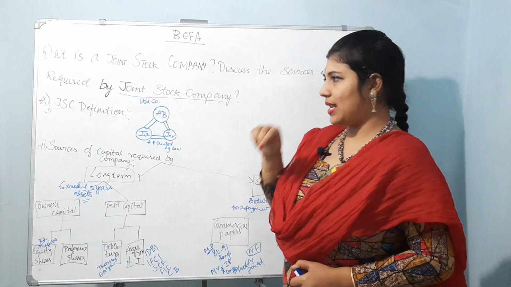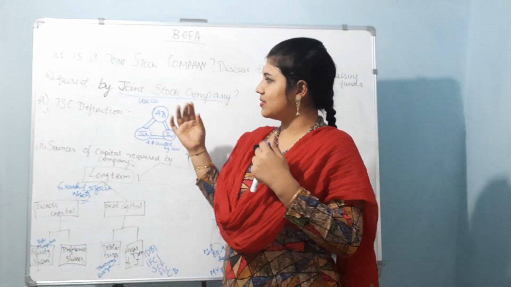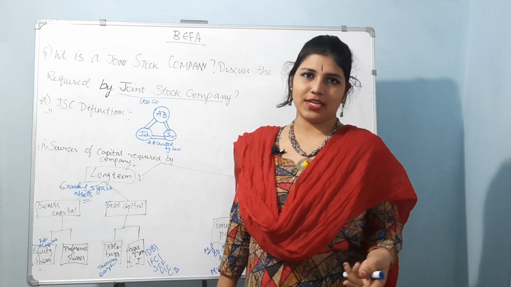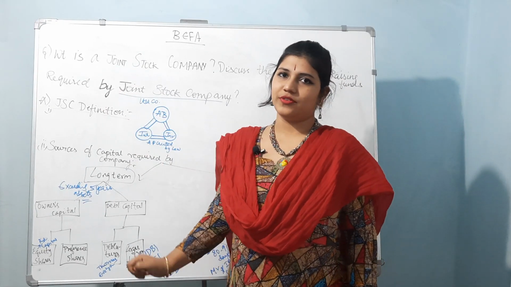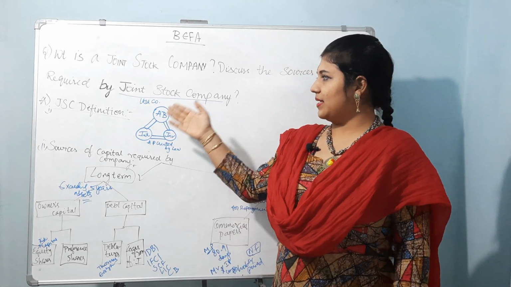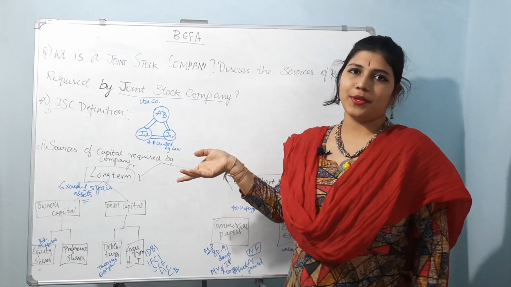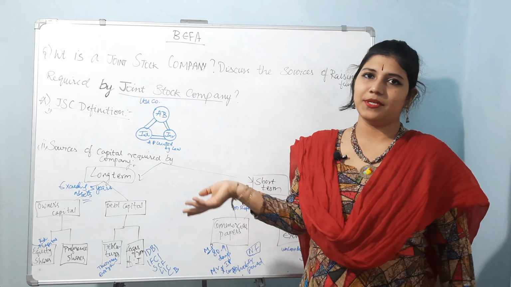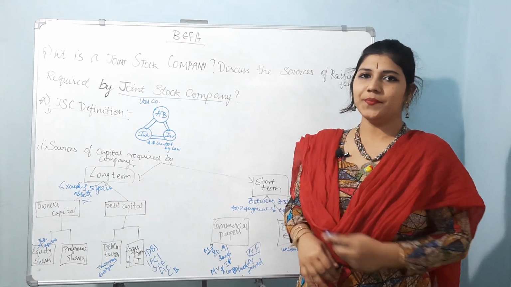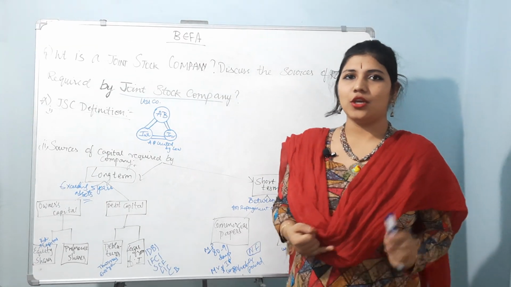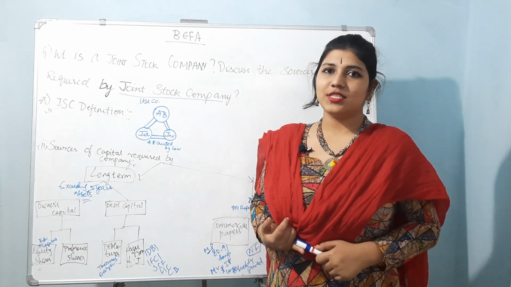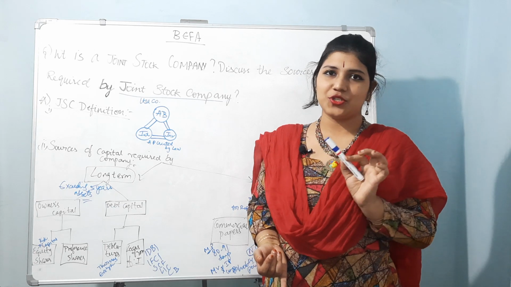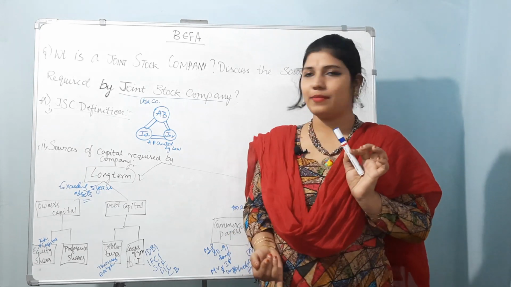As usual, like in every class, we come with a definition first. Joint stock company's definition. A joint stock company is also called a limited company. So what is the definition? A joint stock company or a corporation is an artificial being, invisible or intangible artificial person created by law.